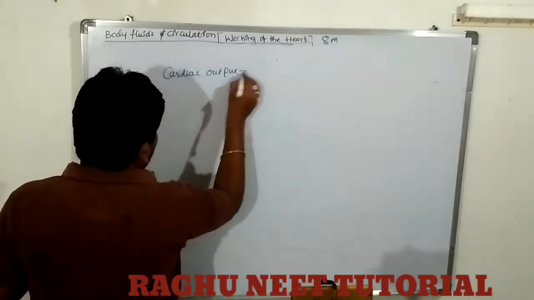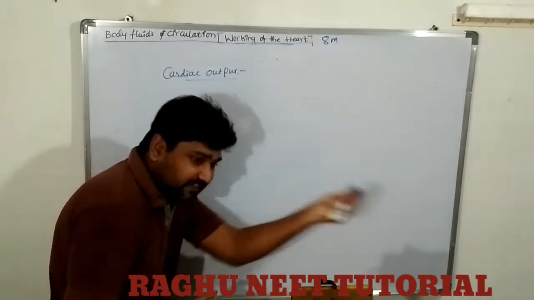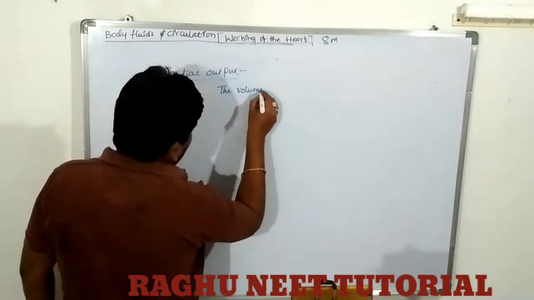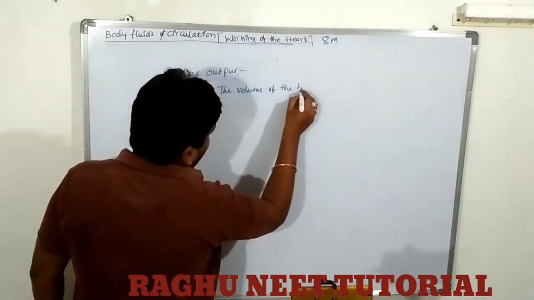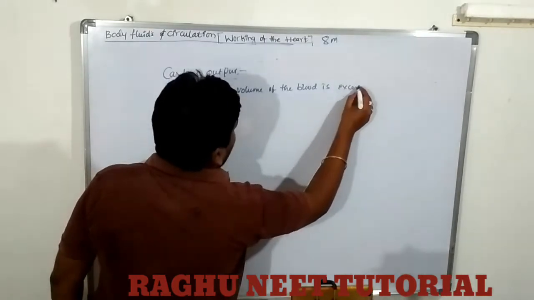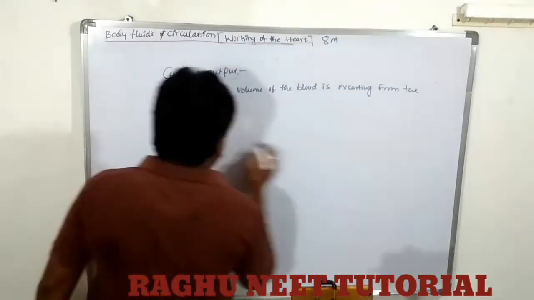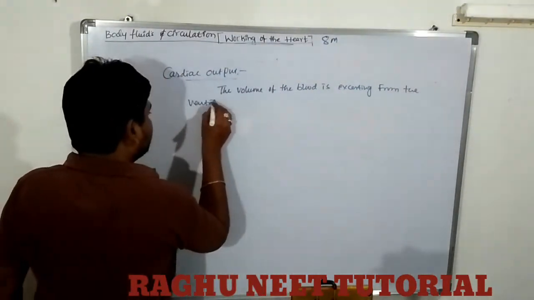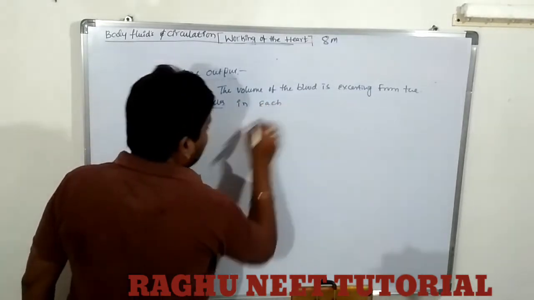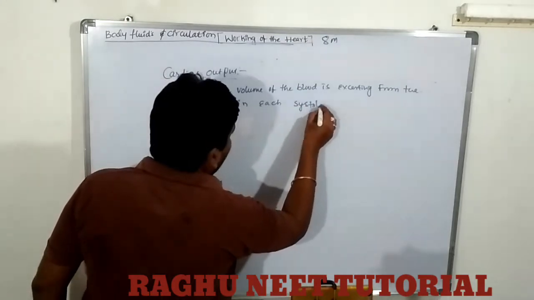Cardiac output is nothing but the volume of blood exerted from the ventricles in each systole of the ventricle.